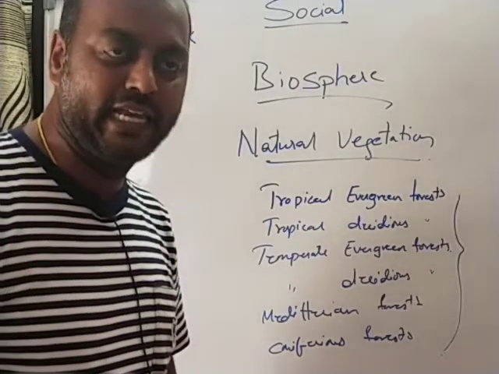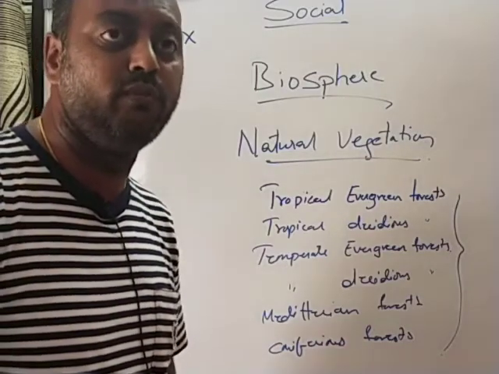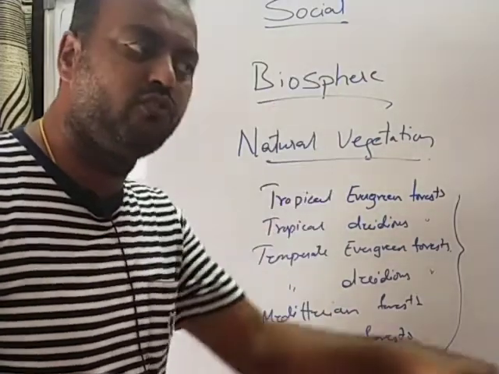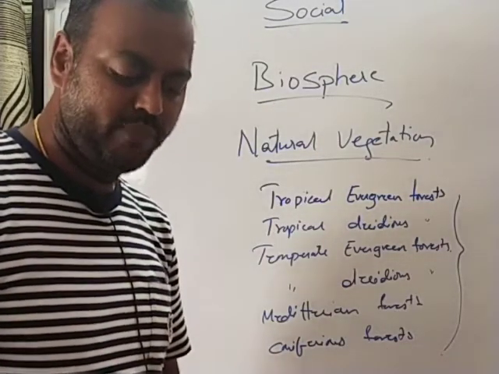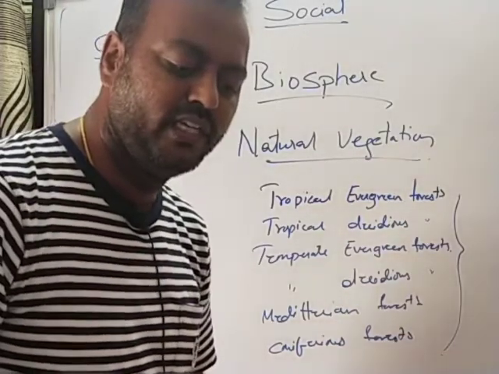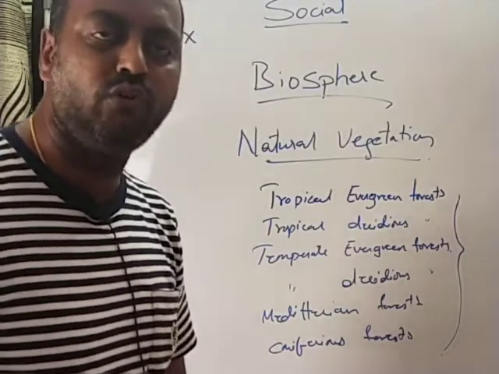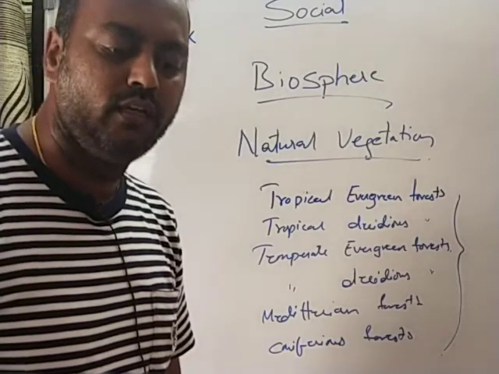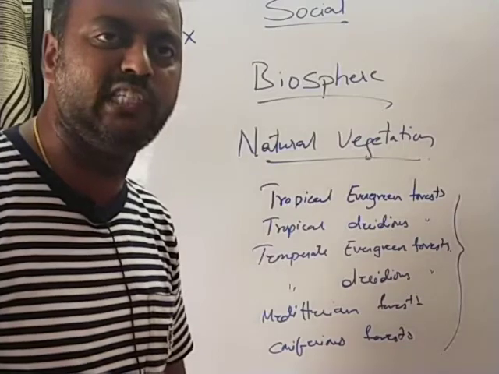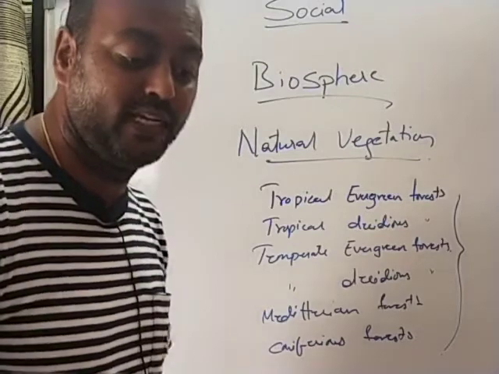The thick canopies of the closely grown, large trees do not allow the sunlight to fall onto the ground in this region, and the sun's rays cannot penetrate inside the forest, even in the daytime. This forest is famous for hardwood trees like rosewood, ebony and mahogany, which are used in the making of furniture. And coming to the next one, the tropical deciduous forest.